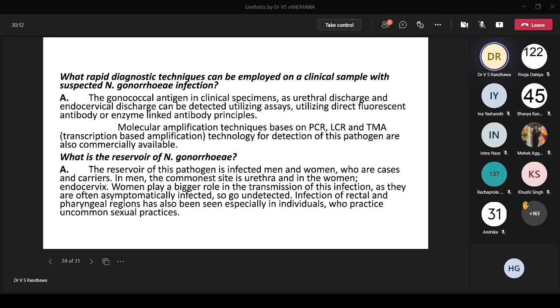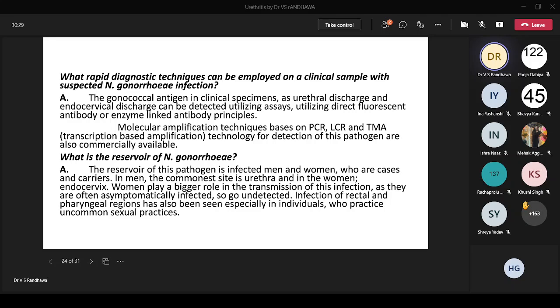What rapid diagnostic technique can you do on a clinical sample? Already told you, gonococcal antigen in the various specimens you can detect by enzyme-linked techniques or by fluorescent techniques. Then you should know all the NAT techniques are also available for nucleic acid detection.